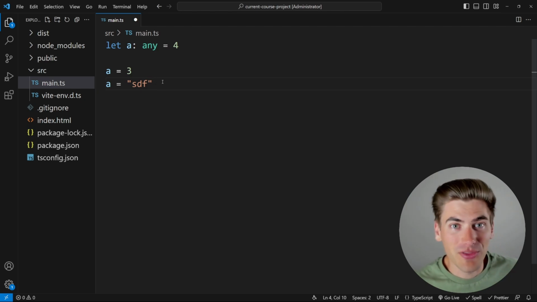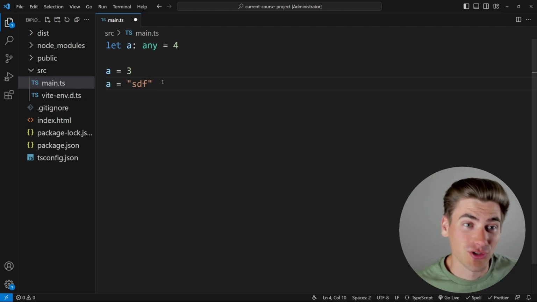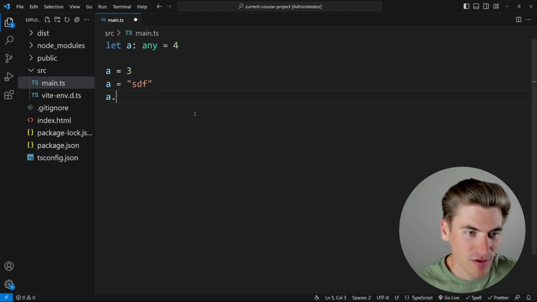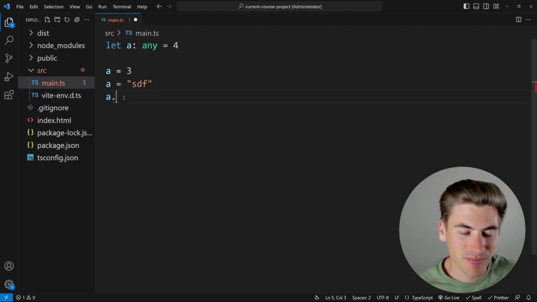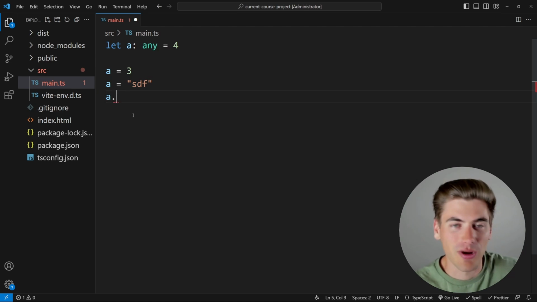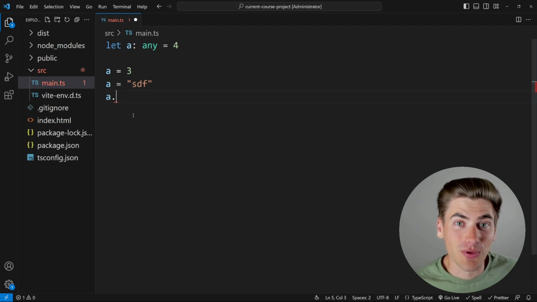Now, the great thing about this is it means you can just write your code like normal JavaScript, because in JavaScript, every variable is any type by default. But obviously the downside is you lose pretty much all of the benefits of TypeScript when you use any. For example, I no longer have any autocomplete because it doesn't know what this is. Is it a string? Is it a number? Is it a Boolean? Is it an array? Is it an object? Is it a date? It has no idea, so you can't get any autocomplete, and you really don't get any error protection as well because, again, TypeScript doesn't know what this is, so it can't prevent errors because it doesn't know what it's trying to prevent.